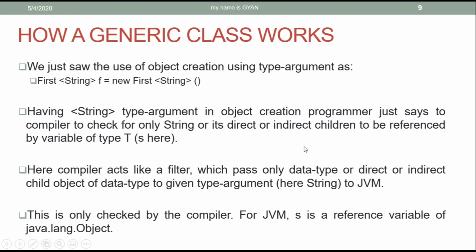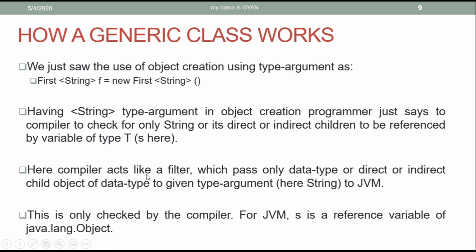These are the text statements which we already have seen till now in this video. We just saw the use of object creation using a type argument, as this one. Having a String type argument in object creation, the programmer just tells the compiler to check for only String or its direct or indirect children to be referenced by the variable of type T. That is the reference variable s here. s is of type T. We know that in the class First, s is of type T.